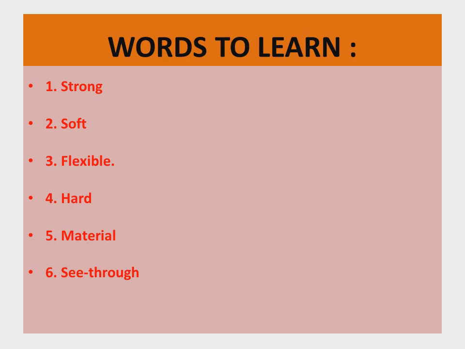Number five, material. M-A-T-E-R-I-A-L, material. And number six is see-through. S-E-E-T-H-R-O-U-G-H, see-through. Strong, soft, flexible, hard, material, see-through. These are the difficult words of today's work.